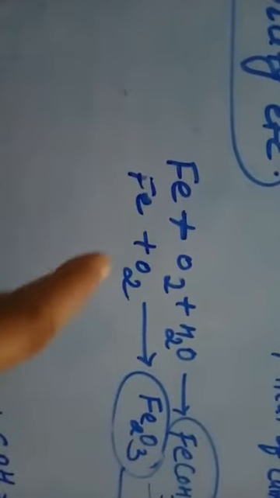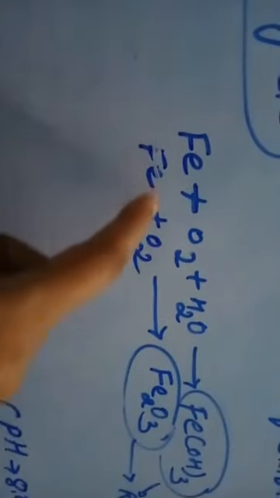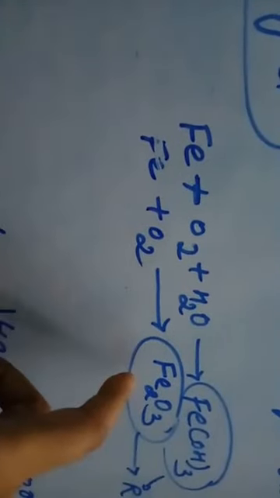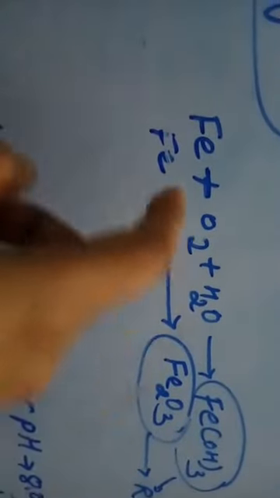So here a change in the chemical composition of iron is taking place. Also, all chemical changes are irreversible. You are not going to get back the same matter after the chemical change has happened.